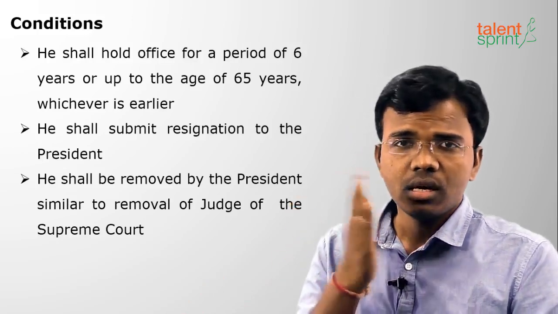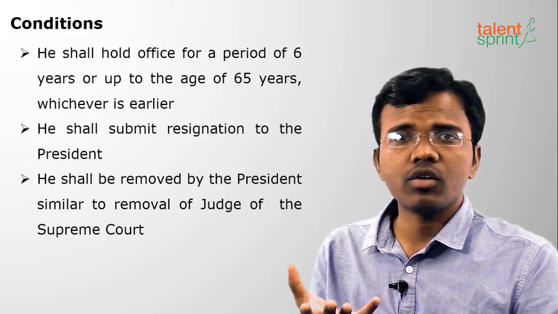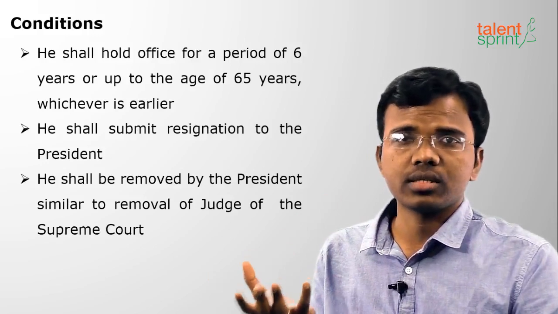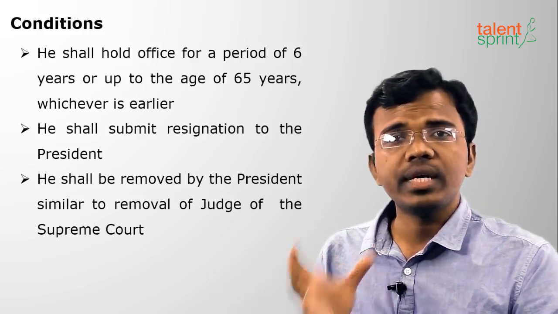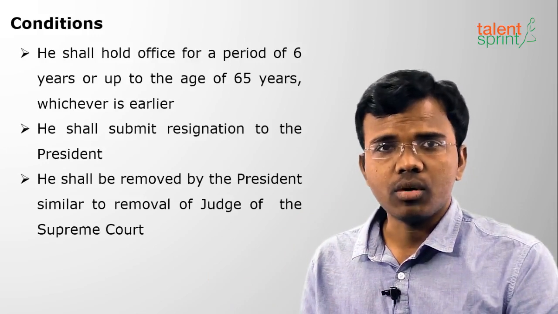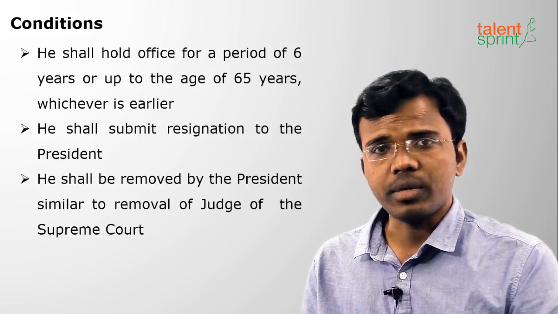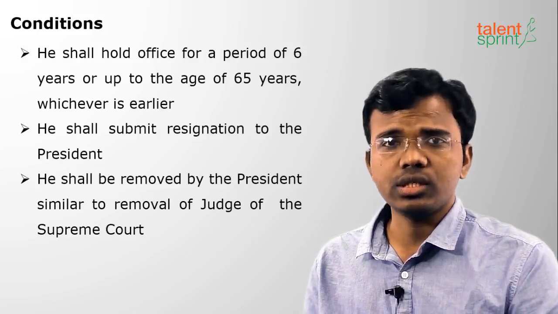Why? Because the judiciary, the CAG, that is auditing of the accounts, and the Election Commission, that is conducting of elections, must be independent. Politics should not interfere in these bodies, or else the welfare of the people is damaged.